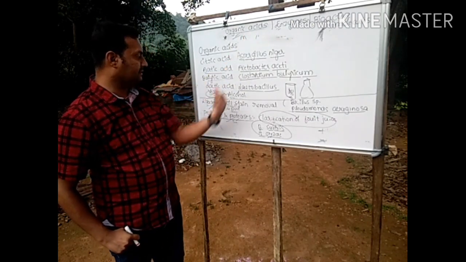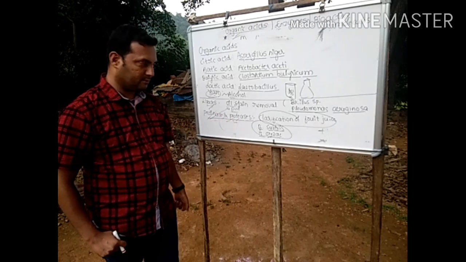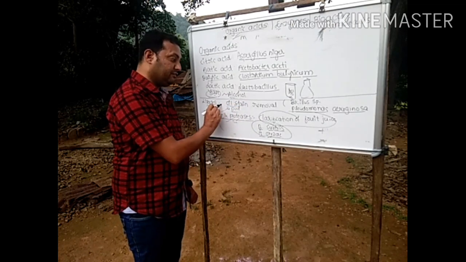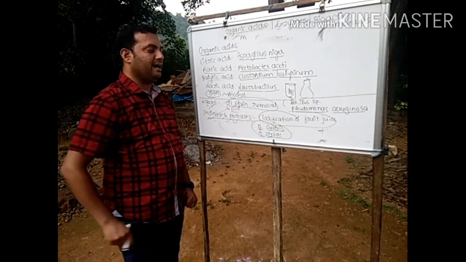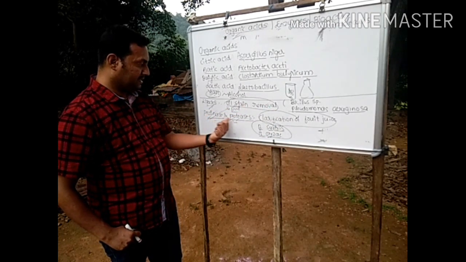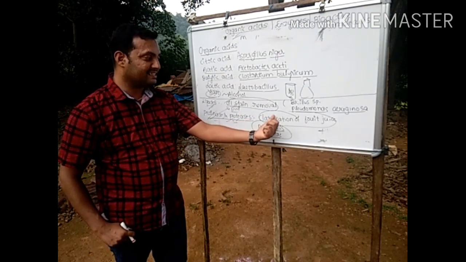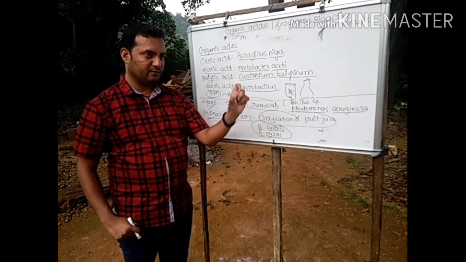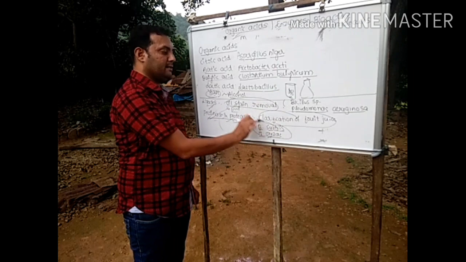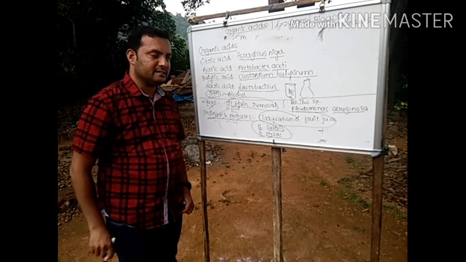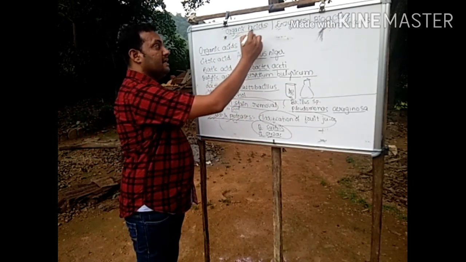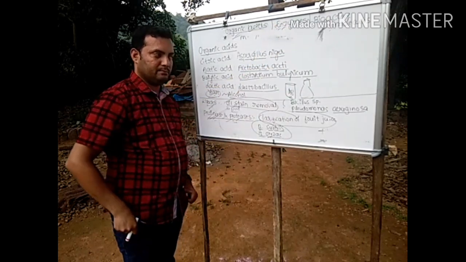Then two important enzymes as I have listed here, lipases and pectinases and proteases. Lipases are enzymes which will digest lipid. That is the reason why they are used to remove oil stain, and that is the reason why they are used for preparation of detergent cakes. Then pectinases and proteases, the main role of these is to clarify fruit juice. A fruit juice ಅನ್ನು ಕ್ಲಾರಿಫೈ ಮಾಡೋದಕ್ಕೆ, ಅಂದರೆ ವಿತೌಟ್ ಫೈಬರ್ಸ್, ವಿತೌಟ್ ಎನಿ ಡೆಬ್ರಿಸ್ ಇರೋ ಹಾಗೆ ಮಾಡೋದಕ್ಕೆ generally pectinases and proteases will be used. These are all the examples for the role of microbes in organic acid and enzyme preparations.